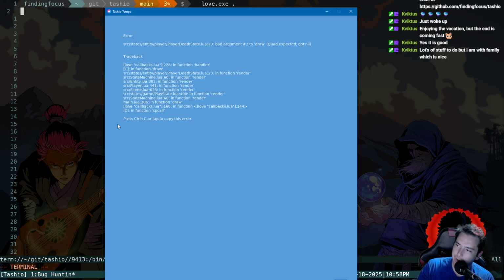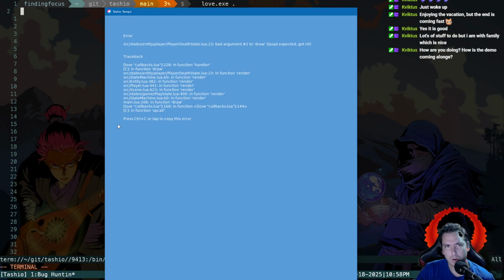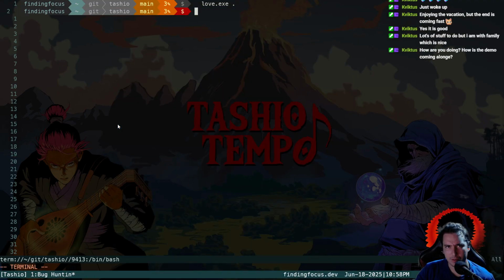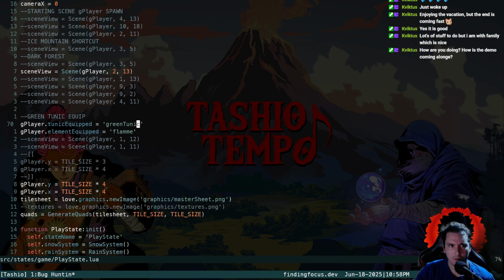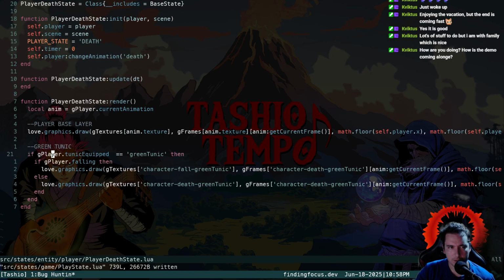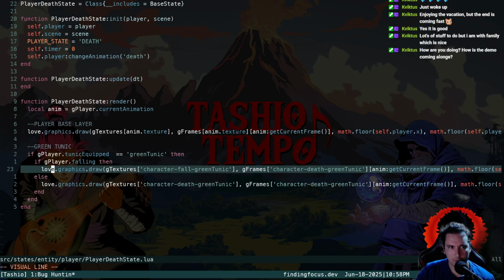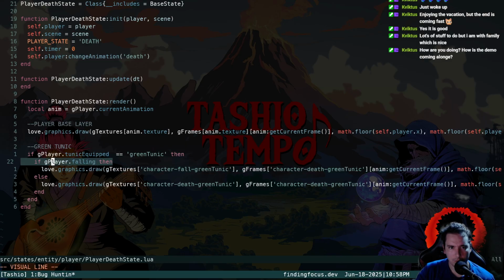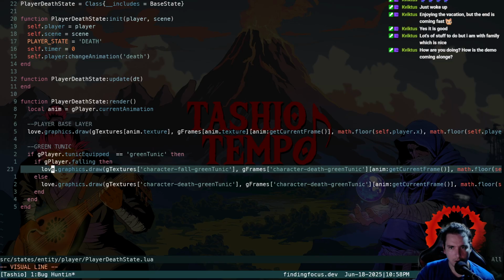It's not rendering the fall correctly. It's not rendering the right frames on the fall. That's for sure. I thought we had fixed this though. Green tunic, that looks right, because it's that character fall if we're falling. Okay.